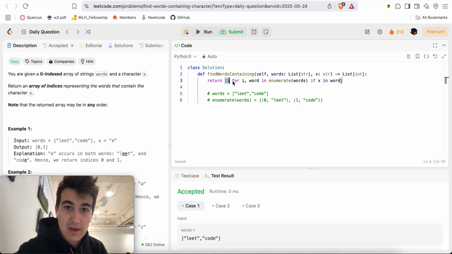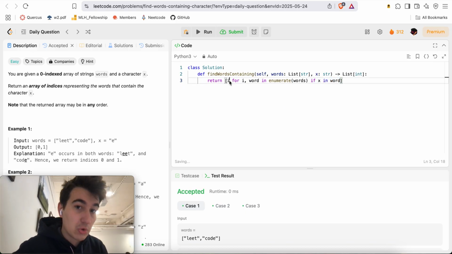And here I'll say, okay, return to me a list, right? So that's why I have open brackets here. Return to me a list of all the indices for index, word in enumerate words, if it is the case that the character X is inside the word. So for every single word in words, if X is in the word, then include that index I.